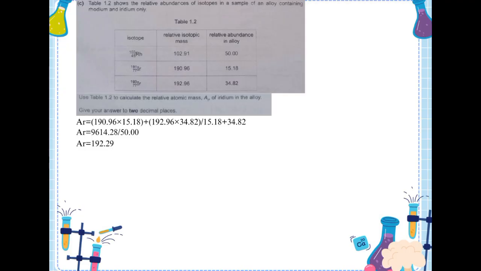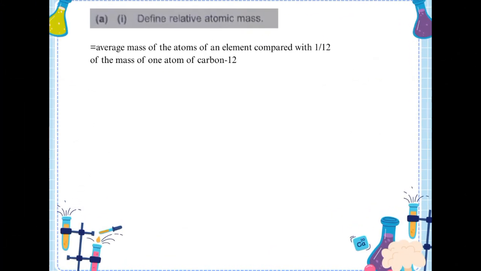So Ar equals 9614.28 divided by 50. So the Ar is 192.29.